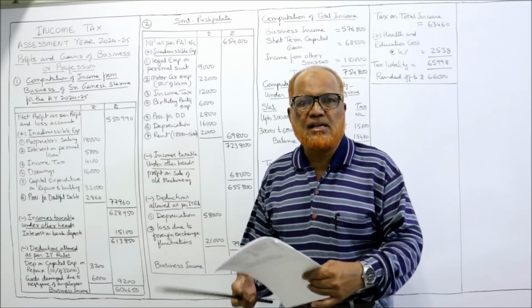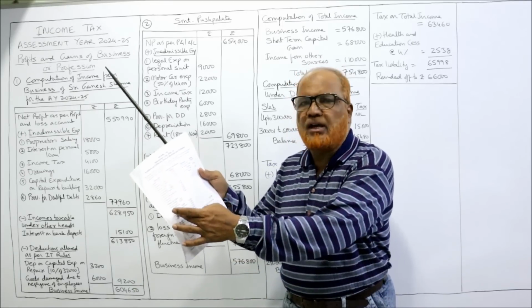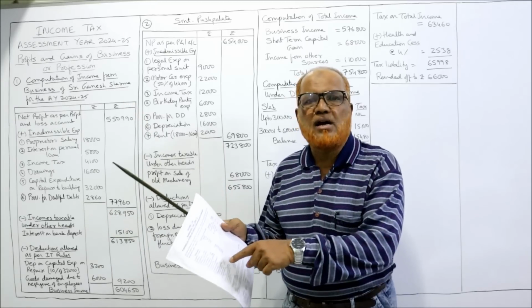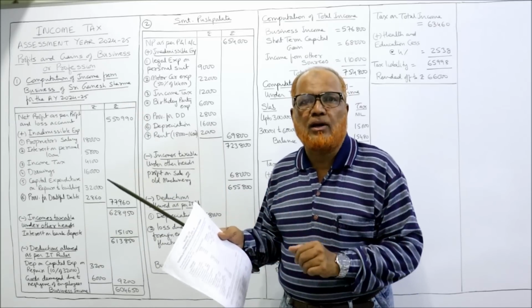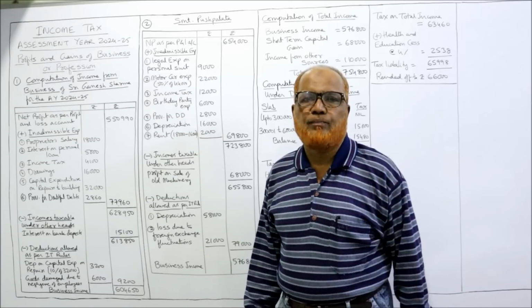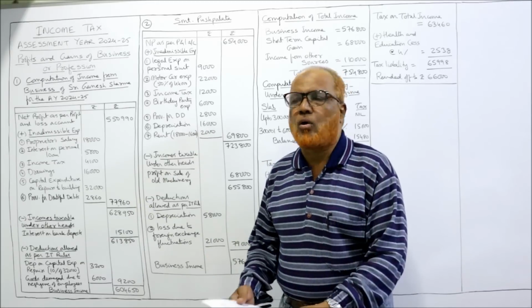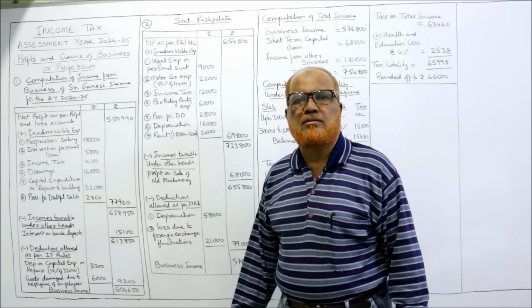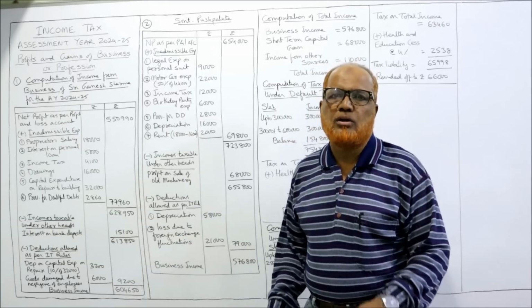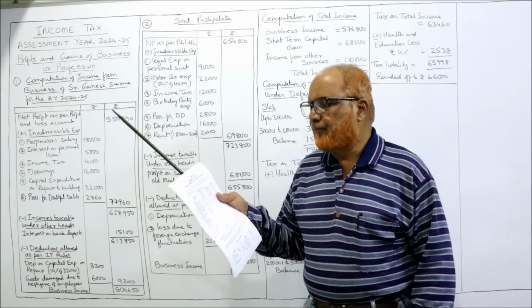That means the assessee has already debited so many items in the debit side of profit and loss account. But not all the items are allowed. Some items are specifically disallowed, and those items are called inadmissible expenses. In the theory video I have explained what are the items which are disallowed. Now one by one we'll see.